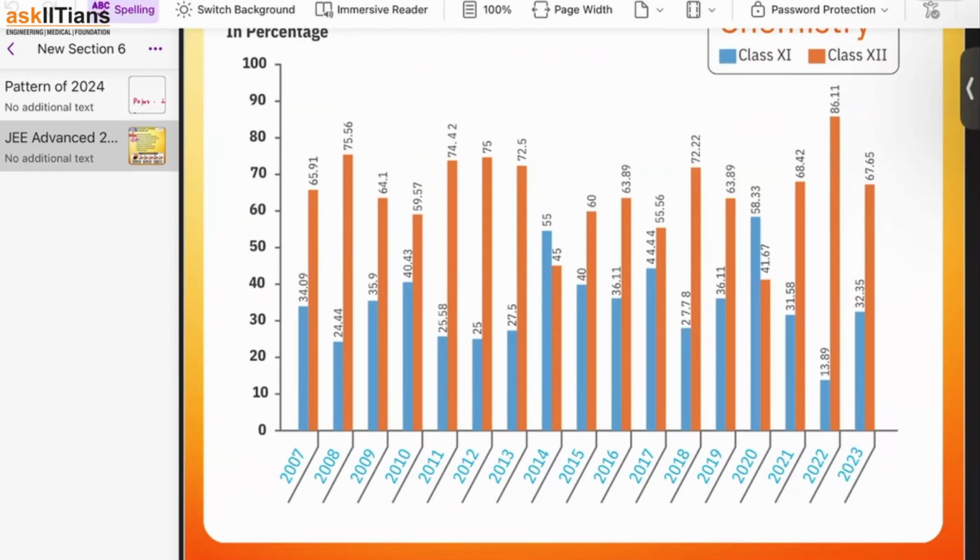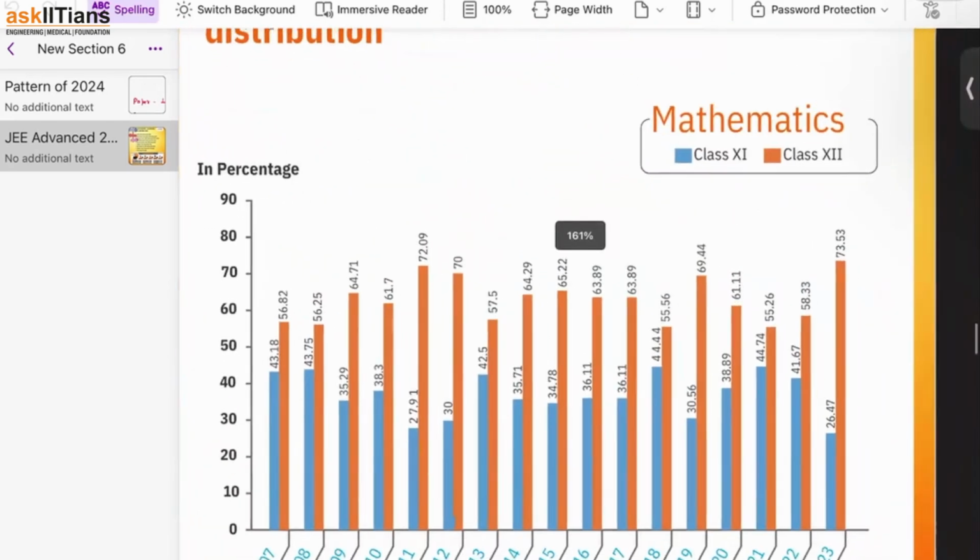Why is that so? Because grade 12th has some big chapters. The most specific thing about grade 12th is the organic chemistry which you have, because they are pretty much interested in that. Now, if I talk about maths, in maths, it's grade 12th. There is no doubt about that.